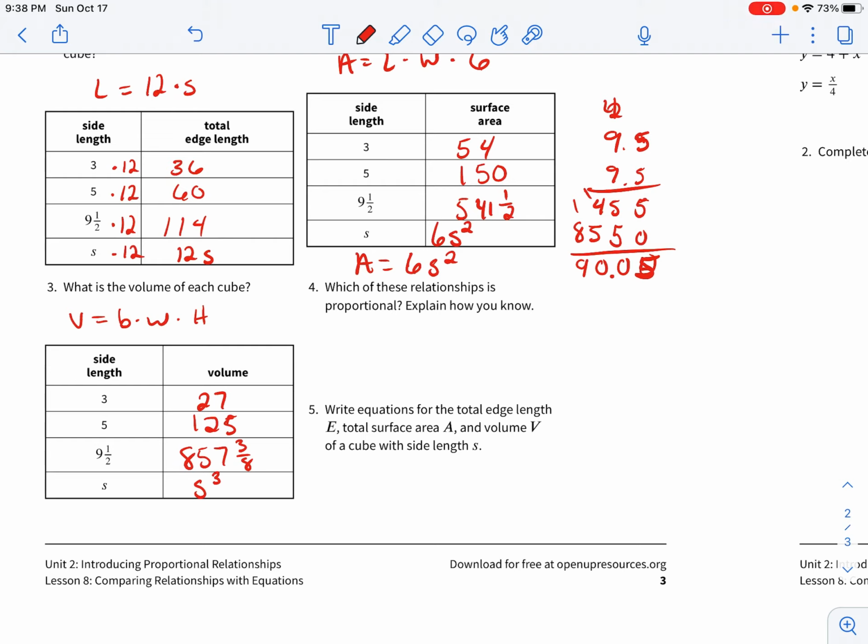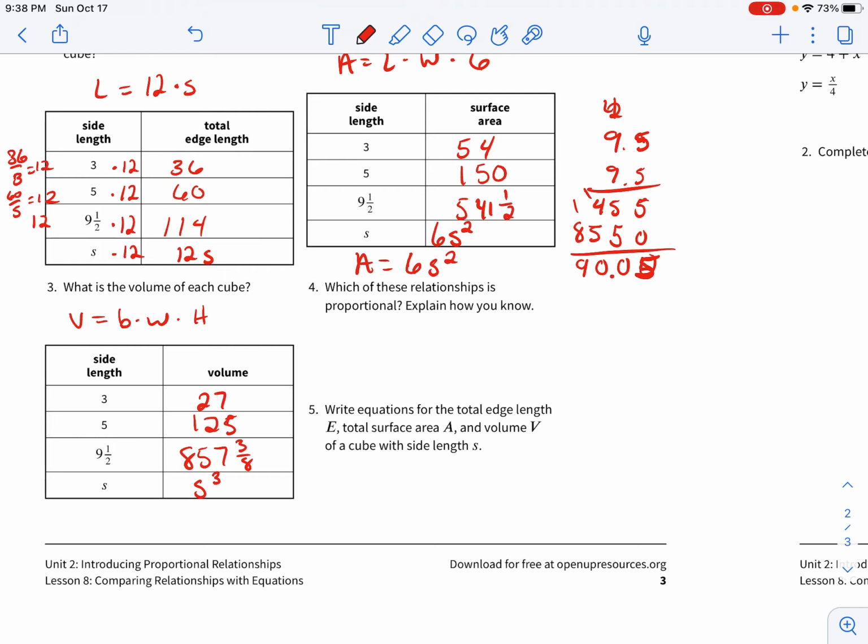Okay. Which of these relationships is proportional? Explain how you know. Well, if we take 54 divided by 3, you're going to get 18. Oops, sorry, I should start on the first one. Okay, 36 divided by 3 is 12. 60 divided by 5 is 12. 114 divided by 9.5 is 12. And so what we see here is there is a constant of proportionality. There's a number that we get every time we divide our y by our x, and it's the same number. So this first one is proportional.